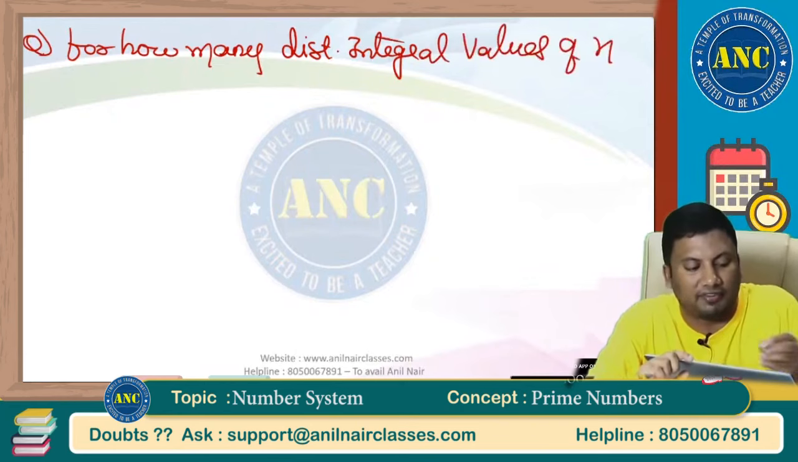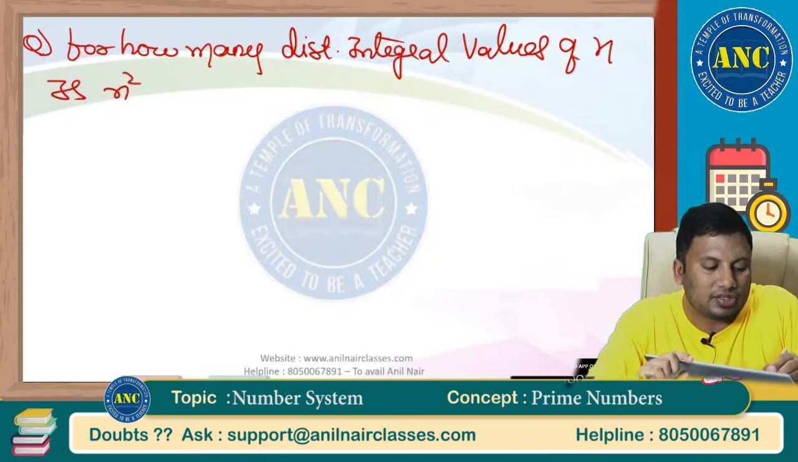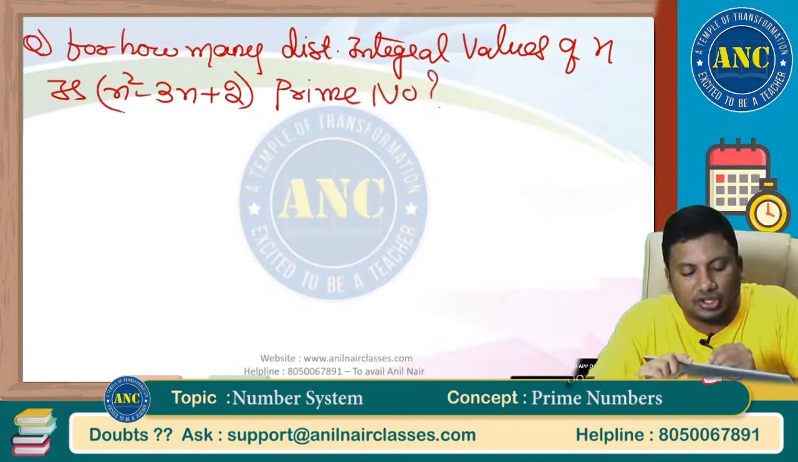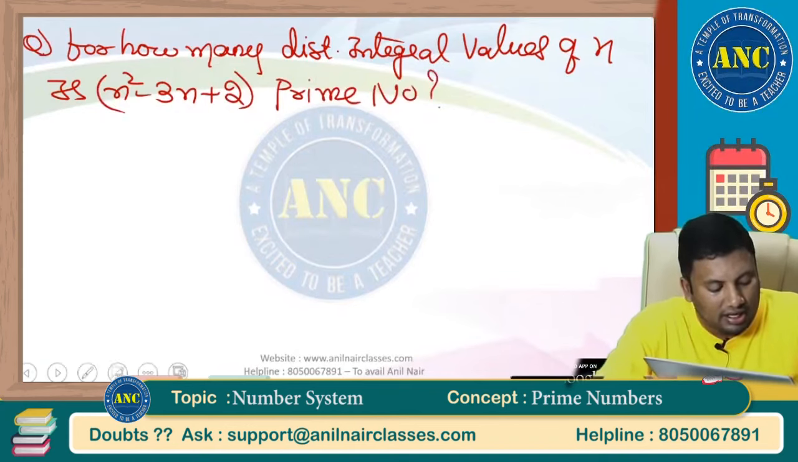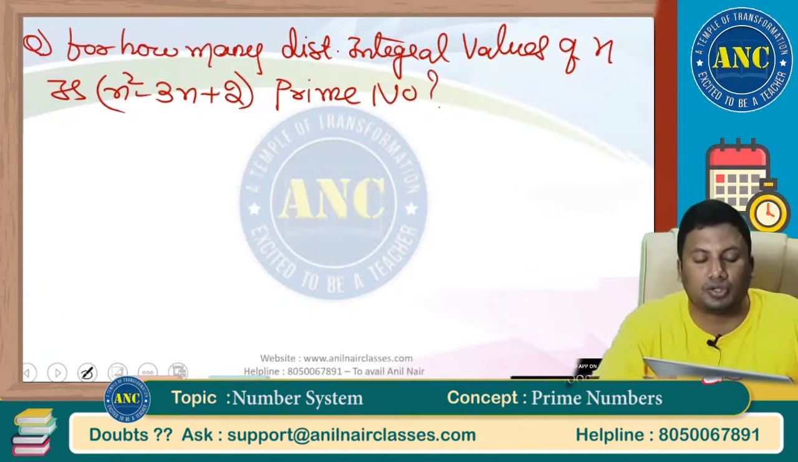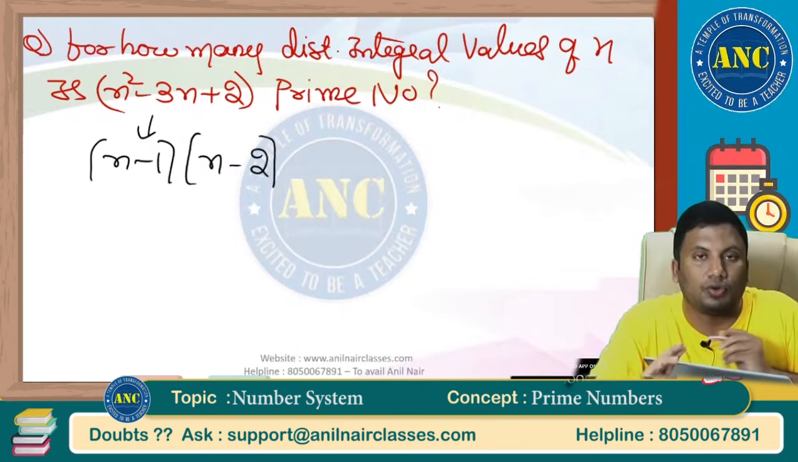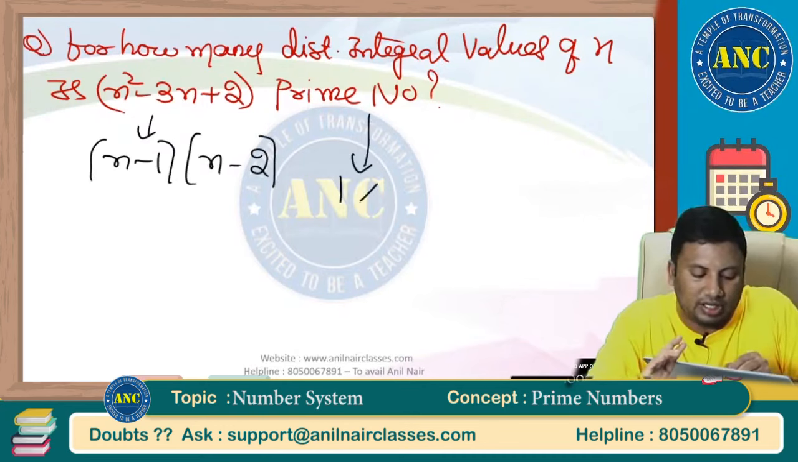For how many distinct integral values of n is n square minus 3n plus 2 a prime number? There is a quadratic expression given, and it has to be a prime number. This is nothing but (n minus 1) into (n minus 2). What is a prime number?